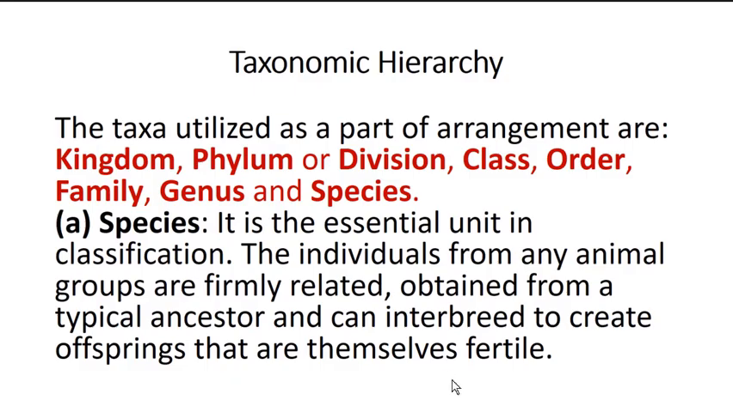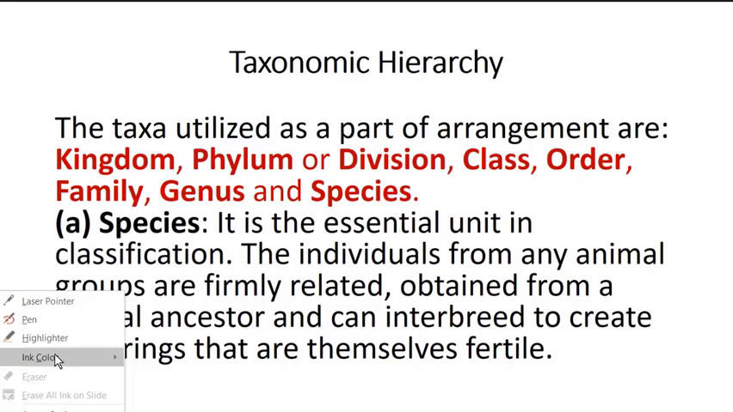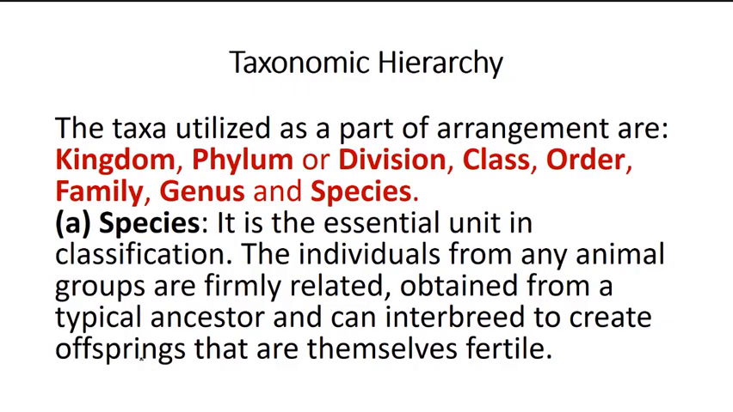Now let us try to understand the seven categories in detail. Starting with the first one, having the lowest rank, is species. Species is an essential unit of classification. Individuals from any animal group are closely related, obtained from a common ancestor, and one very important thing is that species can interbreed among themselves so that their offspring will also be fertile.